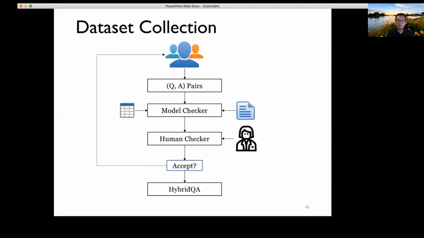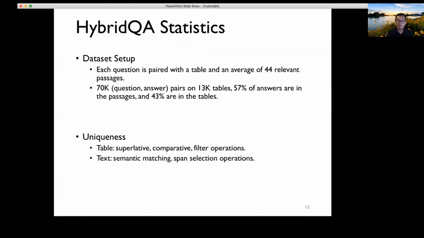At the end, we generated the HybridQA dataset, and for each question it is paired with a table and an average of 44 relevant passages. So you can see it's not one or two, but still a relatively large number of passages.